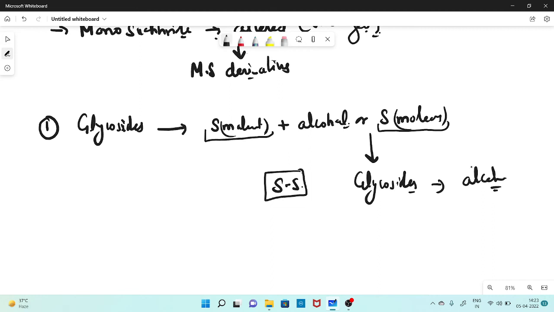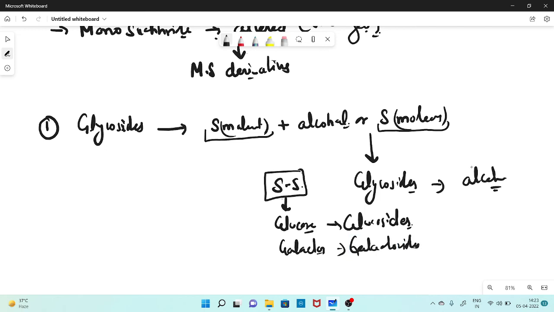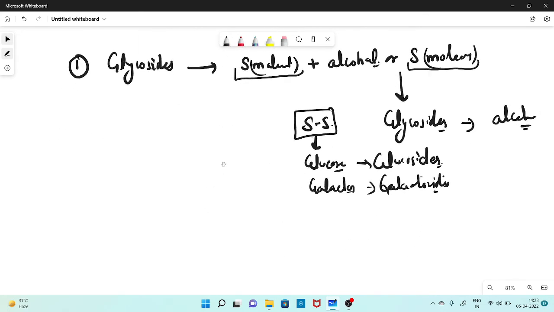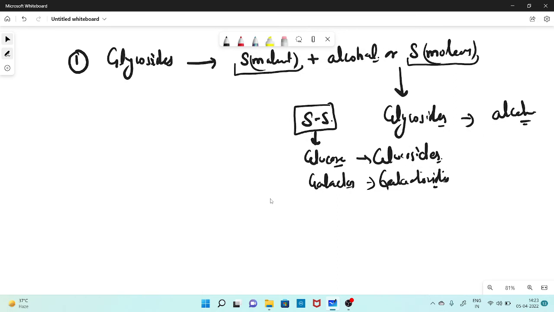For example, if your sugar molecules here are glucose which are attaching to each other, then these are called glucosides. If there are galactose, they are called galactosides, and so on. Right? So this is the number one derivative in which your sugar molecules are either reacting with each other or reacting with alcohols. Next alteration which can be done in the monosaccharide is the sugar acids.